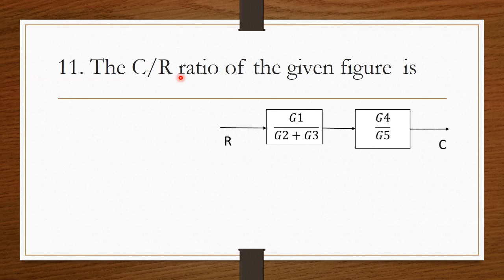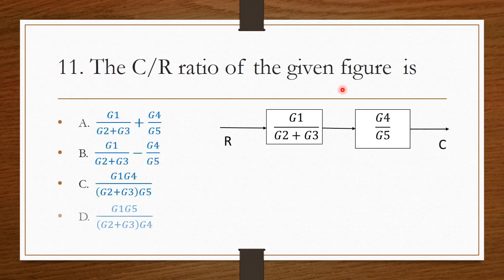Next question, the C by R ratio of the given figure is. So here these two blocks are in cascaded form. Therefore just simply multiply to get the C by R ratio. So the answer is option C, G1 G4 divided by G2 plus G3 into G5.